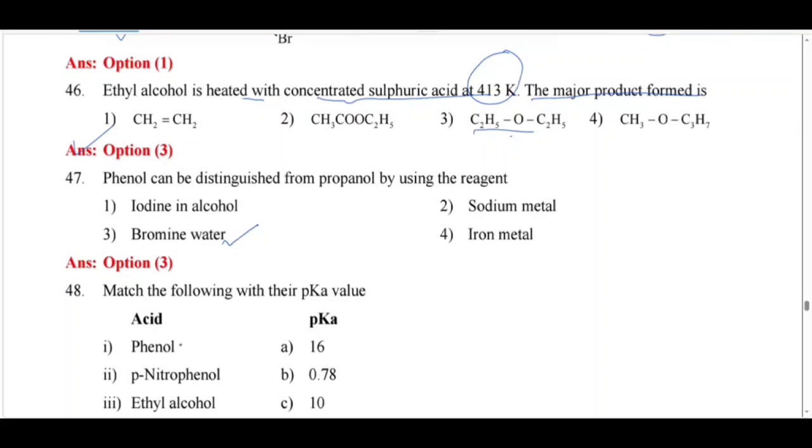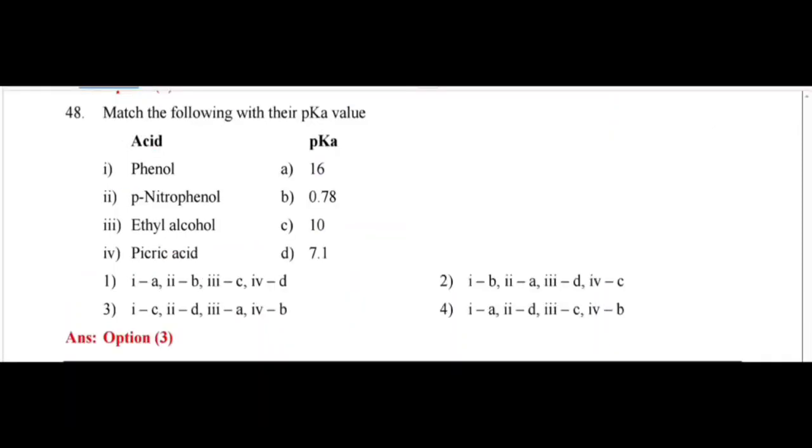Here propanol is not the answer for the bromine water test, only phenol can answer. It's their pKa values. The higher the value of Ka, the more the dissociation and the more acidic it is, but the lesser the pKa, the more acidic it is. Here we have to arrange phenol, orthonitrophenol, ethyl alcohol and picric acid according to their pKa values.